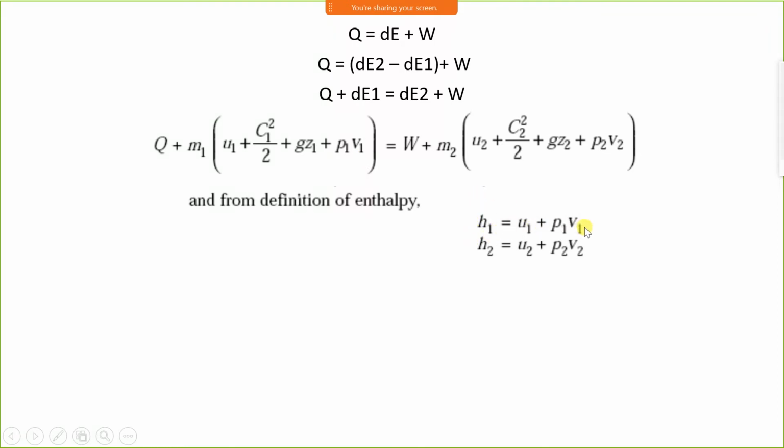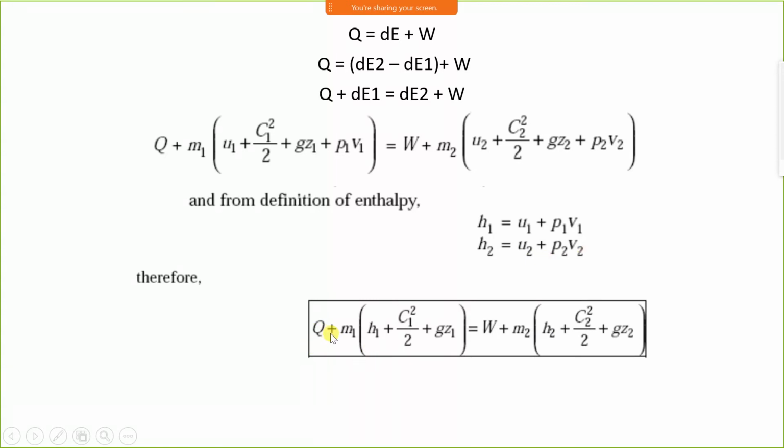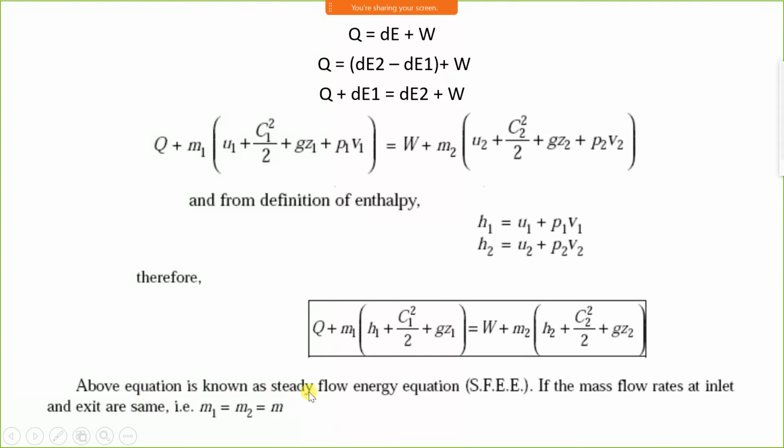H1 is equal to U1 plus P1V1, H2 is equal to U2 plus P2V2. Therefore, this steady flow energy equation is Q plus m(H1 plus C1 square by 2 plus gZ1) is equal to W plus m2(H2 plus C2 square by 2 plus gZ2). The above equation is known as the steady flow energy equation, which is called SFE.